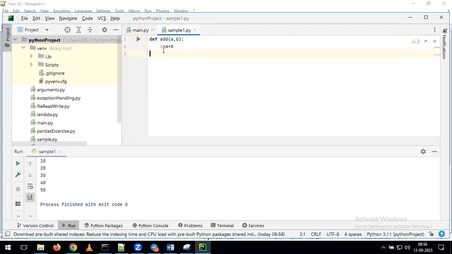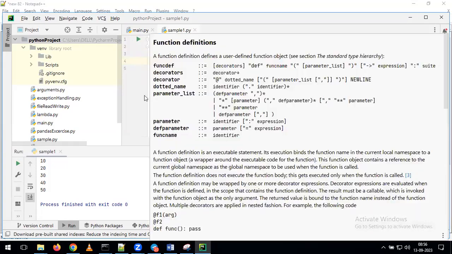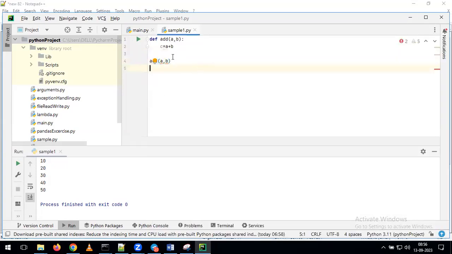So what I'm doing is creating a small definition, and in the definition I'm giving add of a, b. After that, we are giving what operation we want to perform: c = a + b. Now after that, I'm calling add of a, b. Now tell me, if you remember in the previous classes we discussed, whenever you write the function with the help of arguments, what can we call it? We can call it a function with arguments. Now, if you want, we can write the function without arguments also.